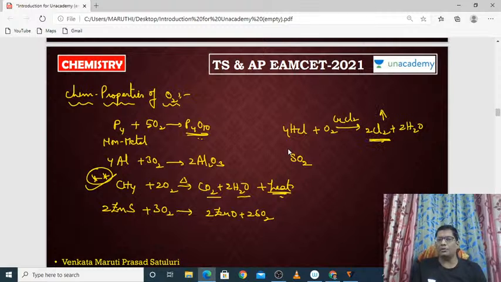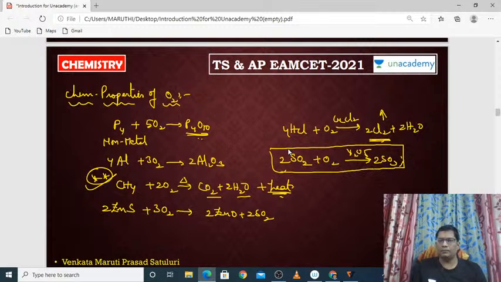Chlorine gas will be produced when oxygen reacts with HCl. In the same way, sulfur dioxide: 2SO2 plus O2 gives rise to 2SO3. This is a very important equation for us. You can react oxygen with all these important substances.